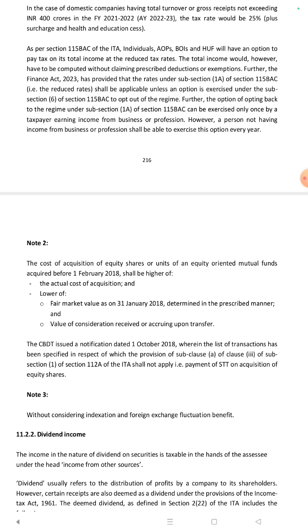The total income would, however, have to be computed without claiming prescribed deductions or exemptions. Further, the Finance Act 2023 has provided that the rates under subsection 1A of section 115BAC